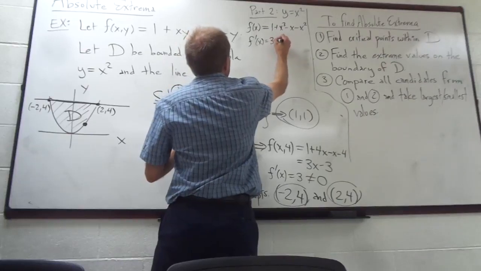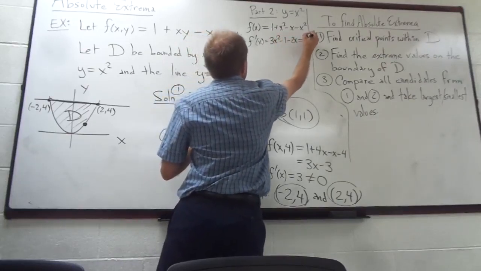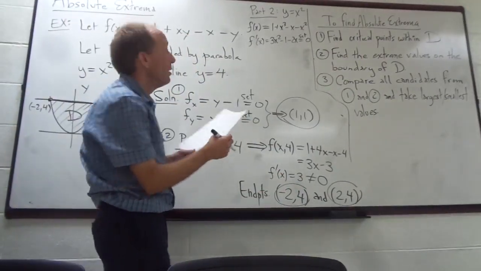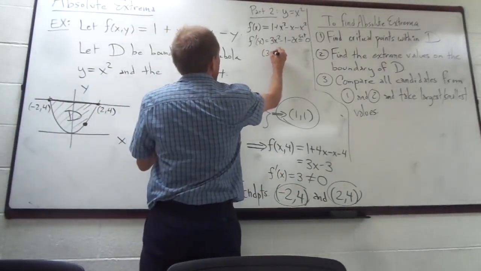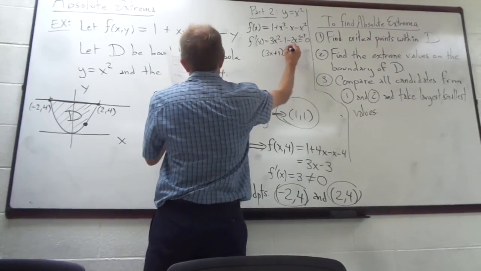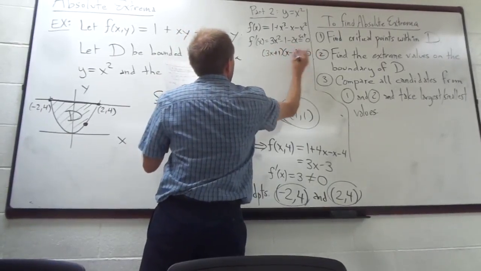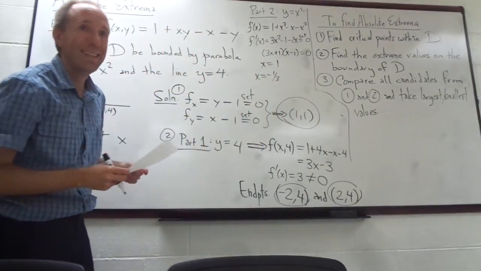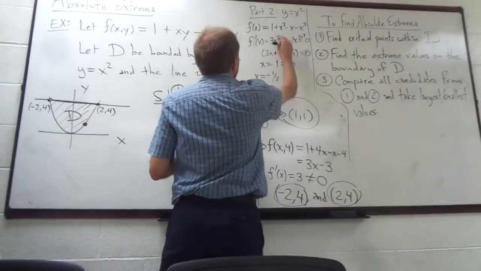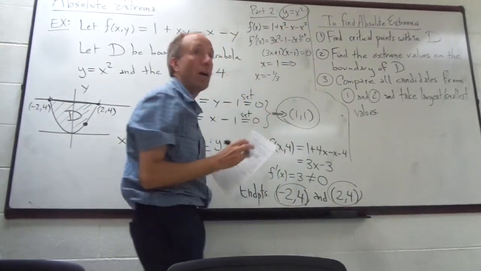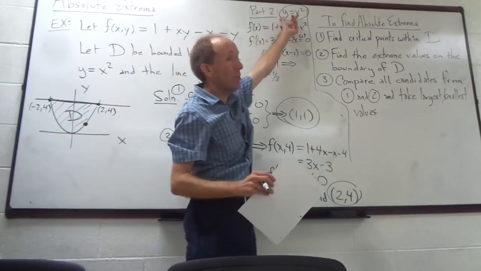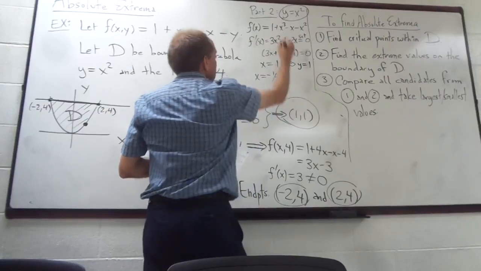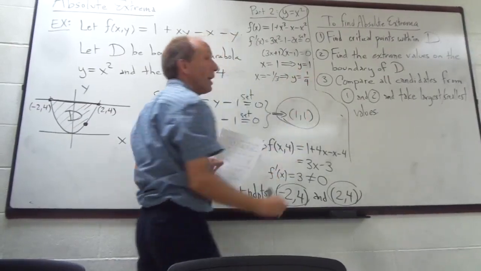I'm looking for critical numbers, and I'm going to set this equal to 0 again. If you solve that, it actually factors: 3x plus 1 times x minus 1. So you get x equals 1, or x equals negative 1/3. When x is equal to 1, you use this equation to figure out what y is, because you're talking about points that are on that curve. Well, y is equal to 1. And for negative 1/3, when you square that, y is equal to 1/9.